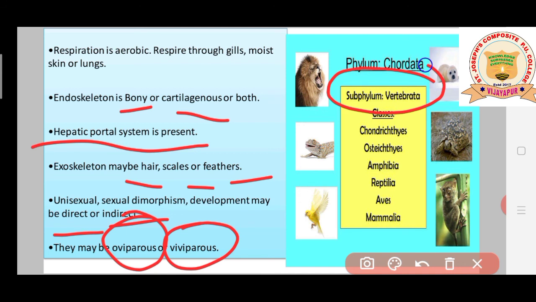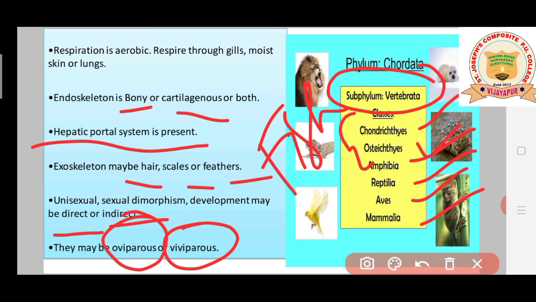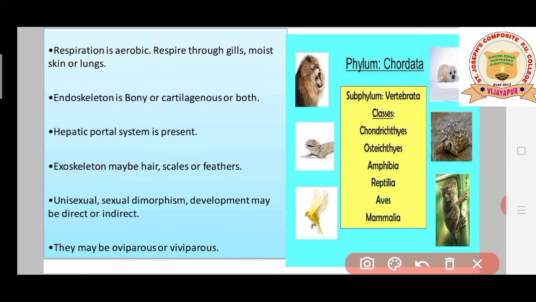So subphylum Vertebrata has the classes. Usually the classes are what here? Chondrichthyes, Osteichthyes, Amphibia, Reptilia, Aves and Mammals. So the first two are also called what here? Fishes. The first two are also called fishes here, students. Okay, so this is about the general characteristics of subphylum Vertebrata.